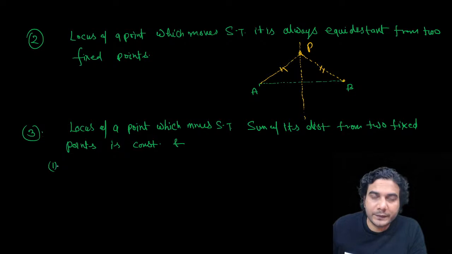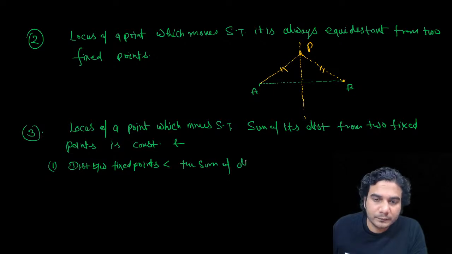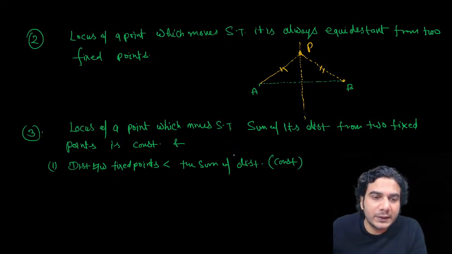In the first case, the distance between the fixed points is less than the sum of distances. Because the sum of distances is constant, that constant should be greater than the distance between the fixed points.